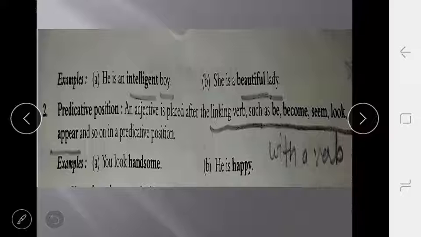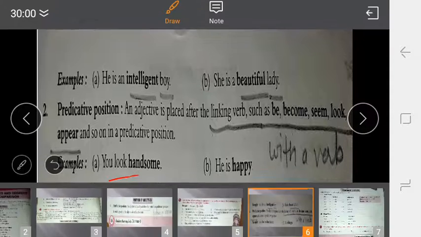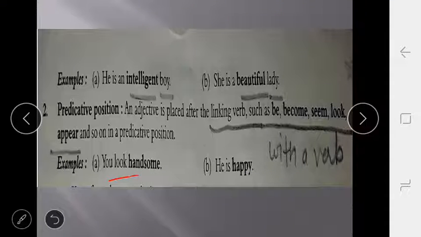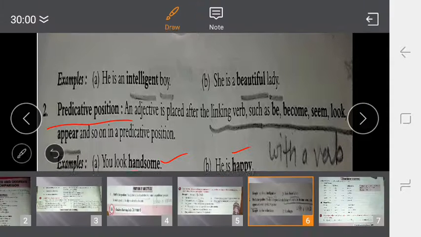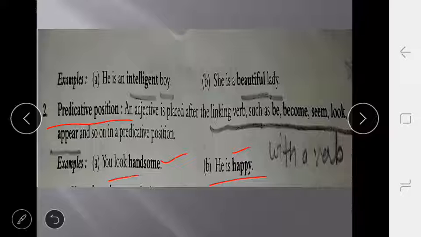Example, you look handsome. Here look is the verb. You all know look, looked, looked. After the verb there is the adjective. It means it is an example of predicative position. He is happy. Is is also a verb here: be, was, been, or is. So is is the verb, that is why happy is after the verb. That is an example of predicative position.